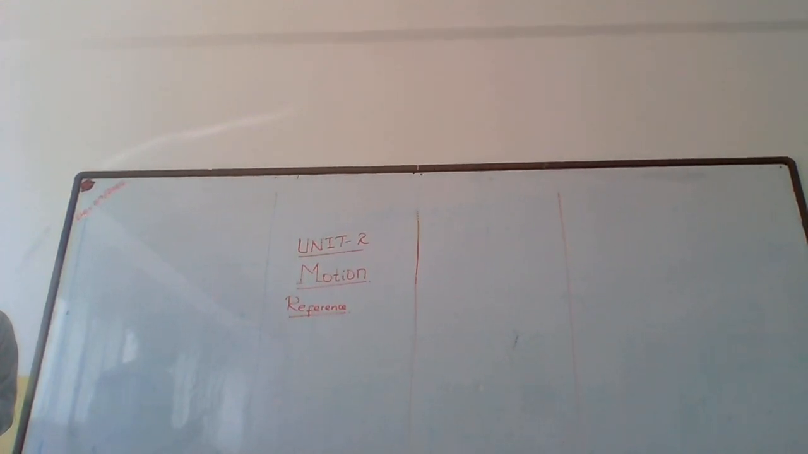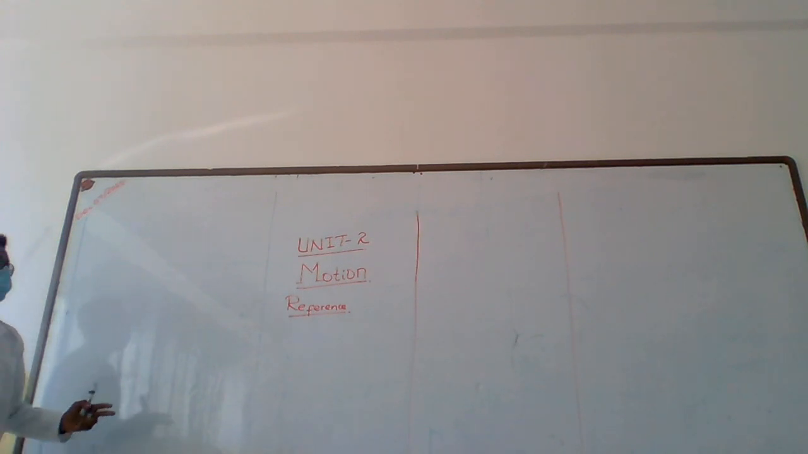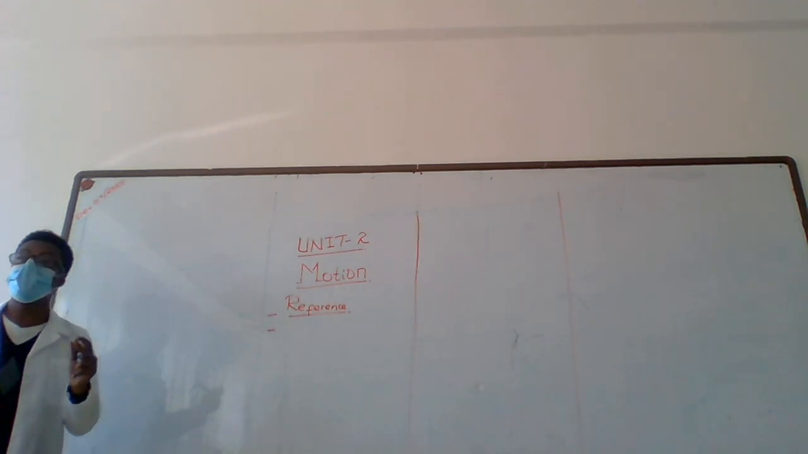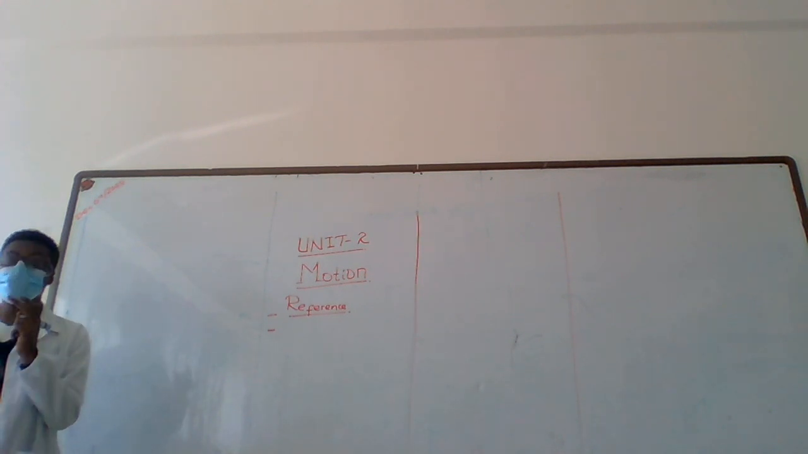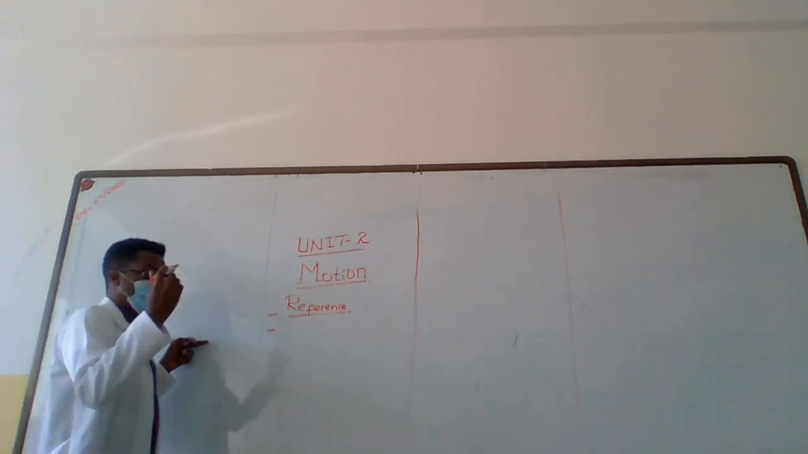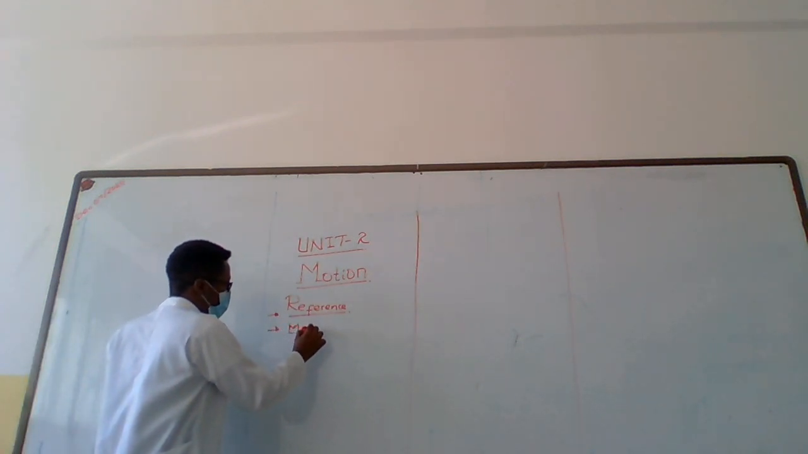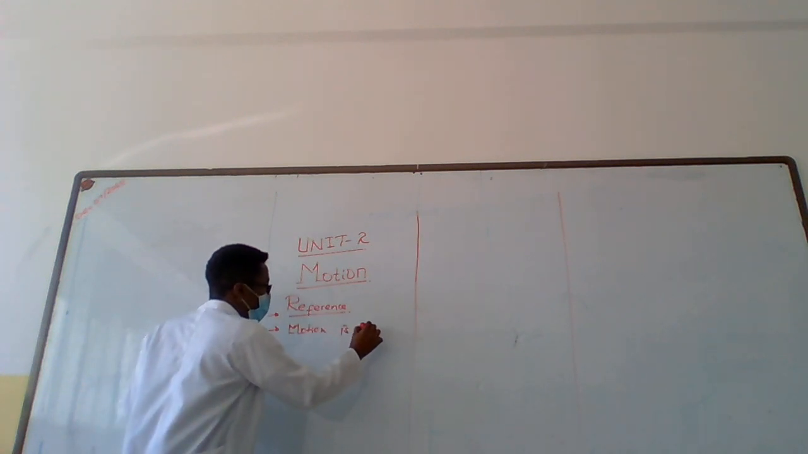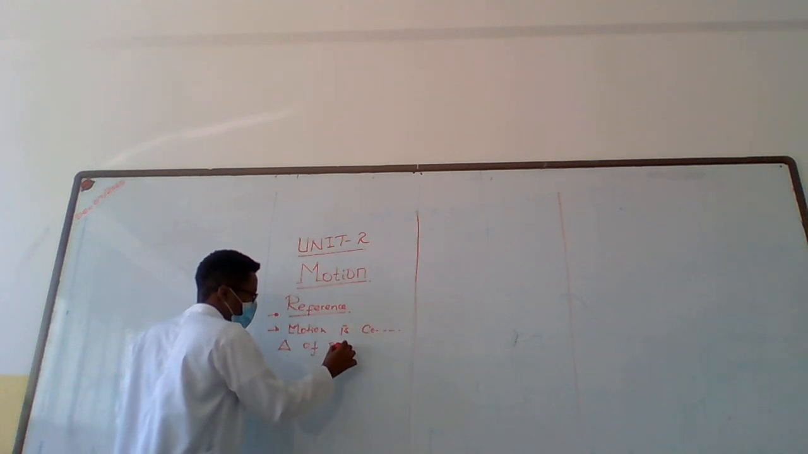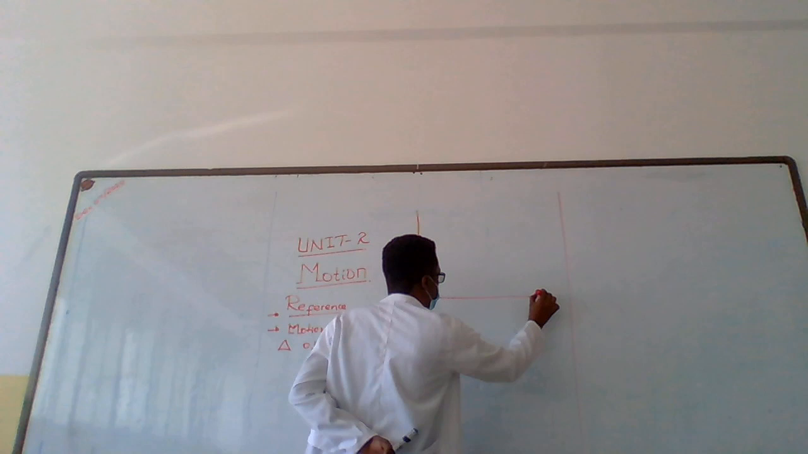Okay, so now let's define motion. Motion is actually a continuous change of position from a certain reference point, a reference frame. So motion is continuous change of position. Let's take it from a certain reference frame.